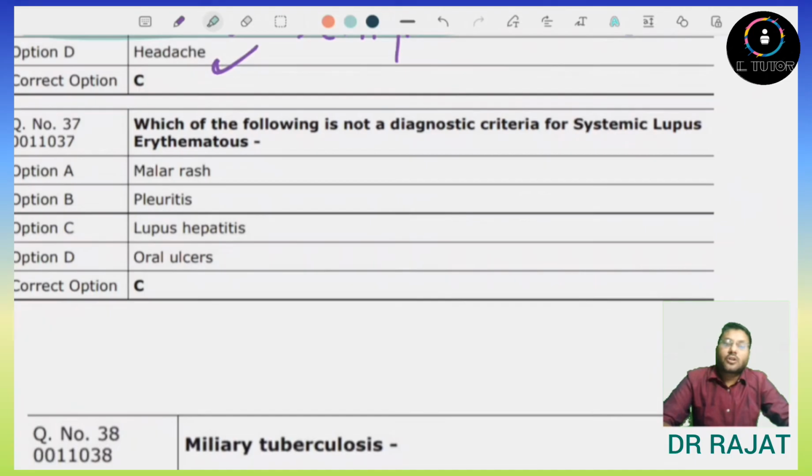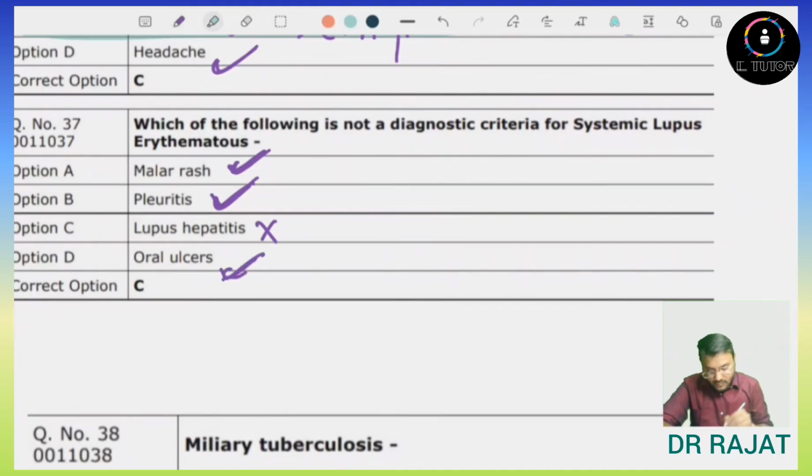Which of the following is not a diagnostic criteria for the SLE? So we know that in SLE, malar rash is present. This is true. Pleuritis, which is the most common pulmonary feature of the SLE. This is also true. Lupus hepatitis, no. We know that lupus nephritis is present, but nothing like lupus hepatitis is there. So this is false. And oral ulcer, this is true. So answer here will be lupus hepatitis.